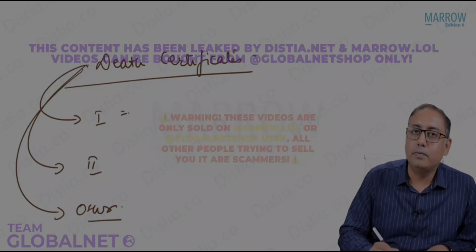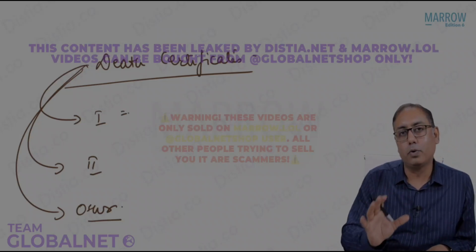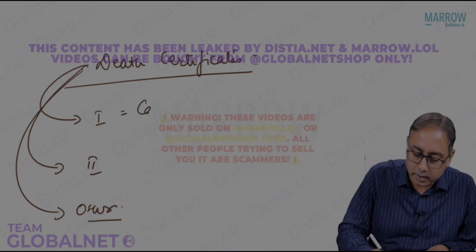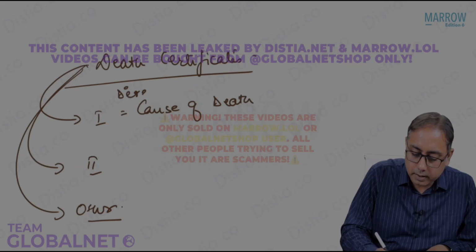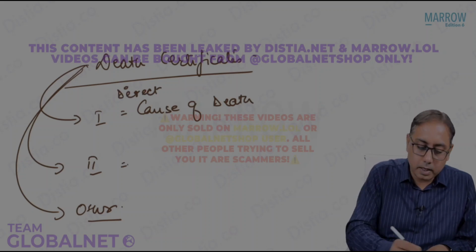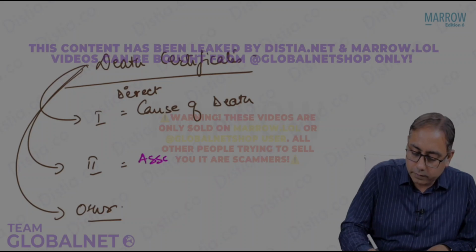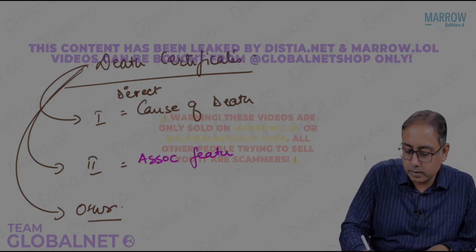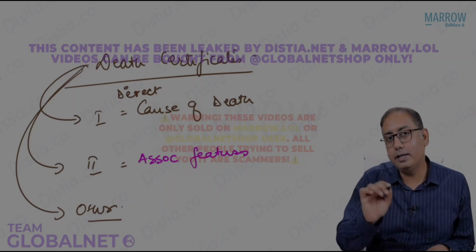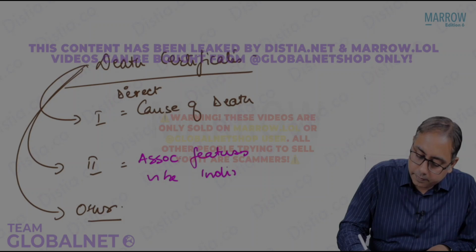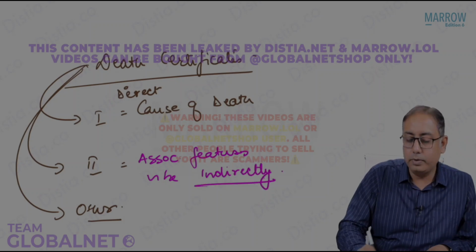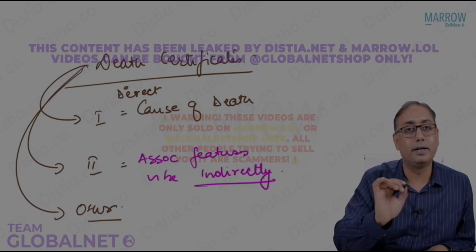So part 1 will always talk about what? Part 1 is the cause of death. It is the direct cause of death. It is related to the direct cause of death. Whereas part 2 has the associated features, which may be indirectly related to death, but they do not cause the death directly.